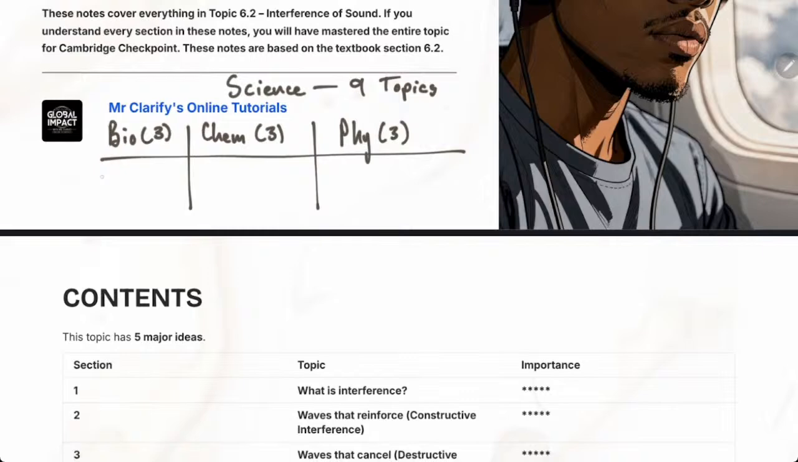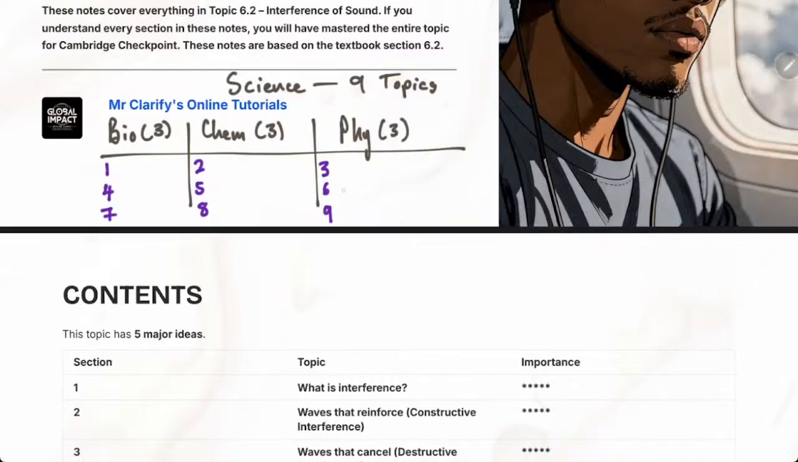For bio, it's chapter 1 and chapter 4 and chapter 7. For chemistry, chapter 2, chapter 5, chapter 8. For physics, chapter 3, chapter 6, chapter 9. So we are doing chapter 6, which is sound. And we are doing part 2.